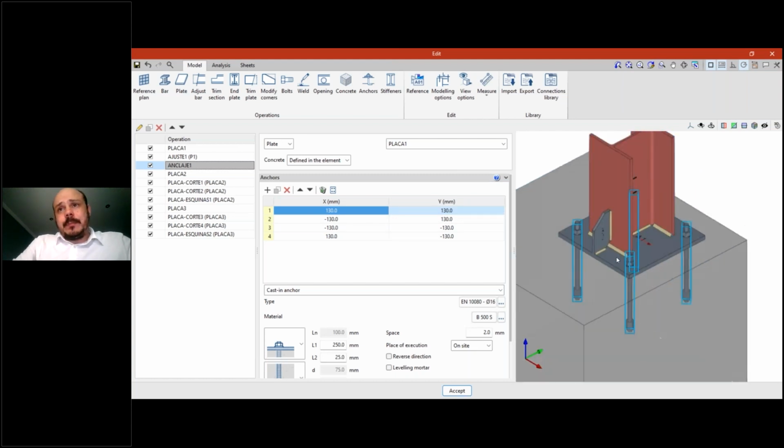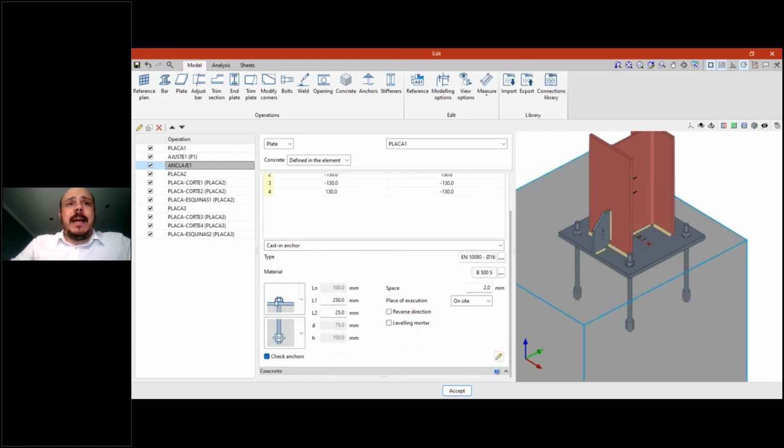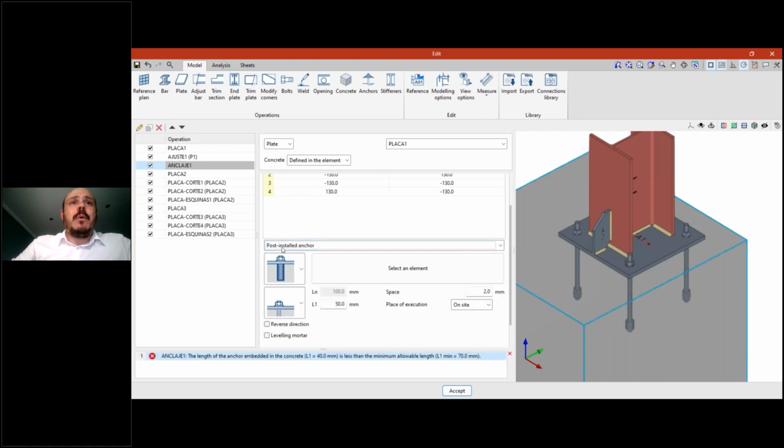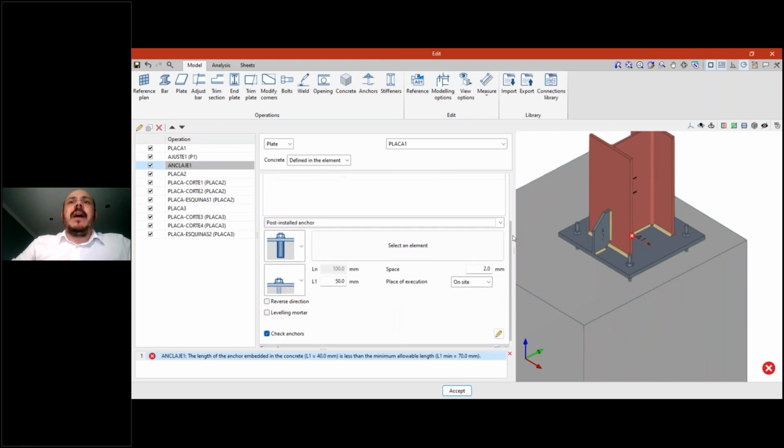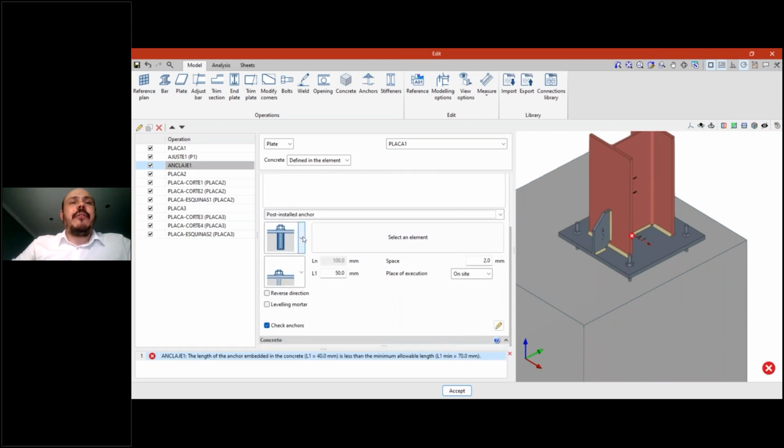Then we can define how this plate will be connected to the section, add more reinforcements like this. But the point is the type of anchors. It's not new that we have different types of anchors here. The new feature, inside the option post-installed anchors, is a new type of mechanical or chemical anchor. If I select this option here, we have different options.